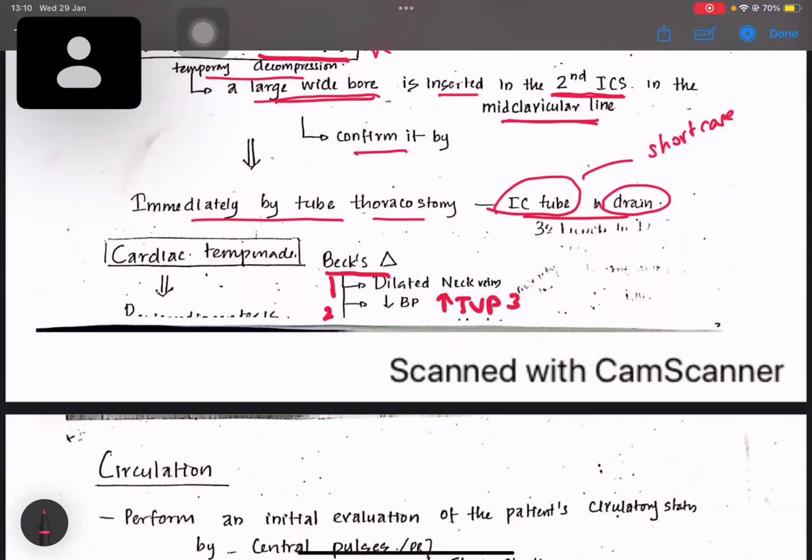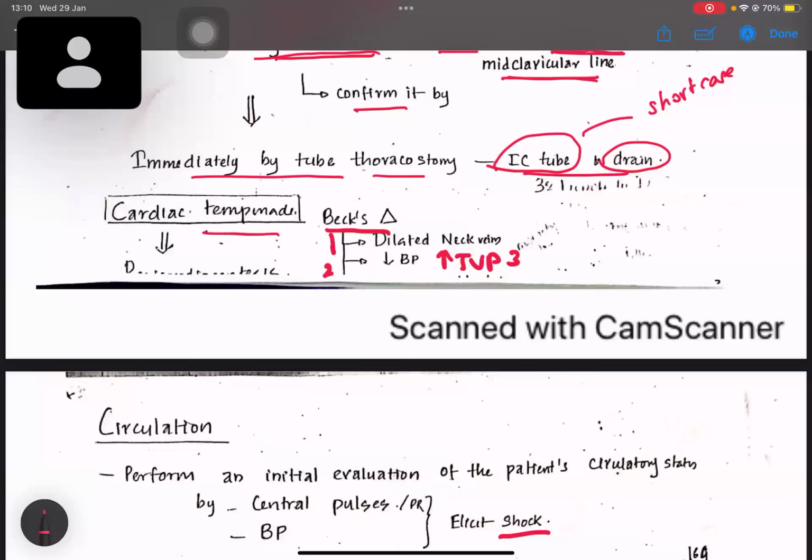Okay. Then we have to look for cardiac tamponade. The clinical signs of cardiac tamponade are explained in Beck's triad. If they ask in vivas what things you will look for if you suspect cardiac tamponade, you will tell dilated neck veins, reduced blood pressure, and muffled heart sounds. Don't tell other things, because if you do, they will ask more and more questions on that. So tell the correct thing quickly and briefly.